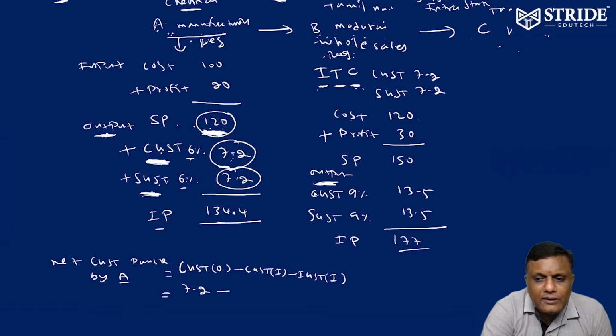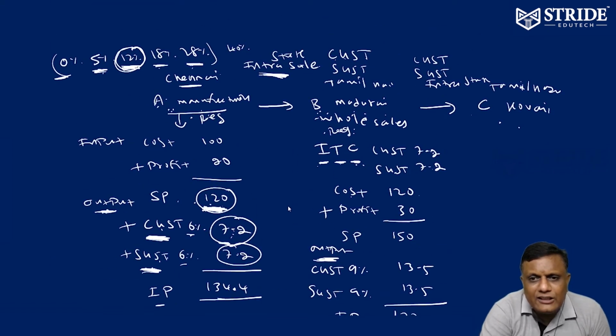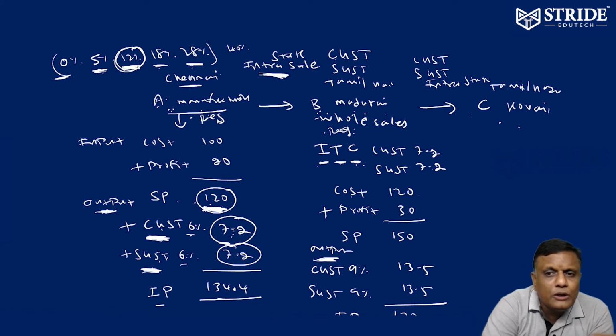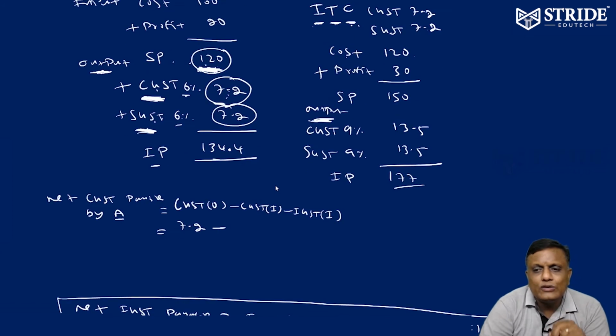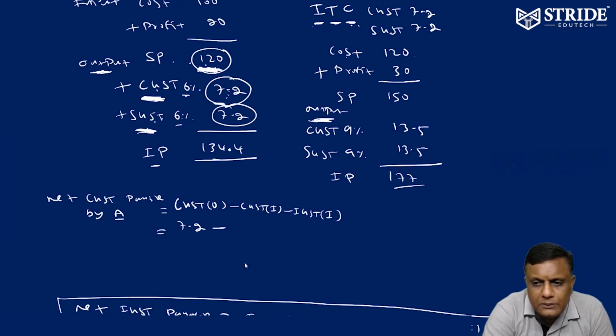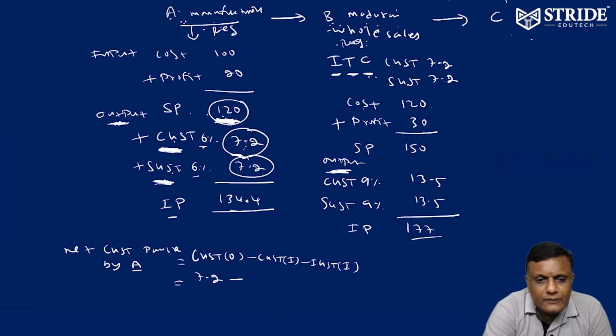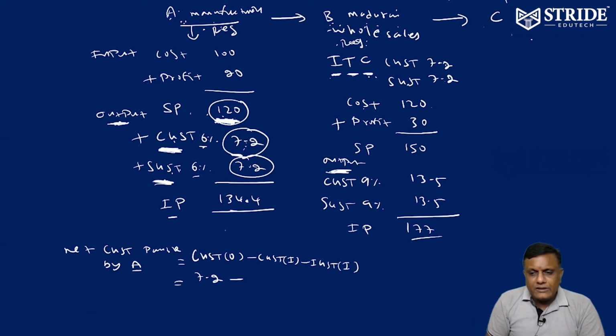Is there any GST paid by A? No. There is no input paid by A. B paid the input. There are two inputs, 7.2 each, which B paid to A. No input paid by A. Therefore, no CGST input for Mr. A. Therefore, 0.